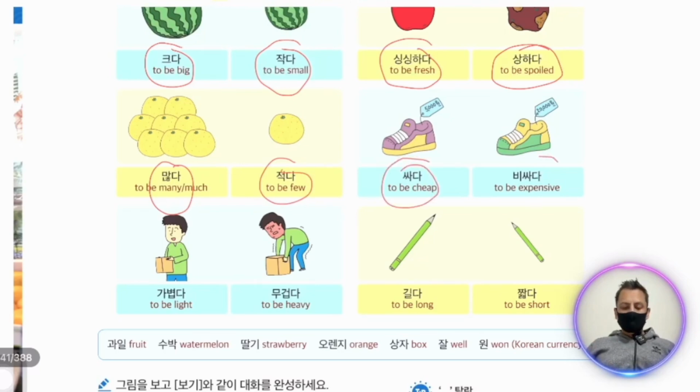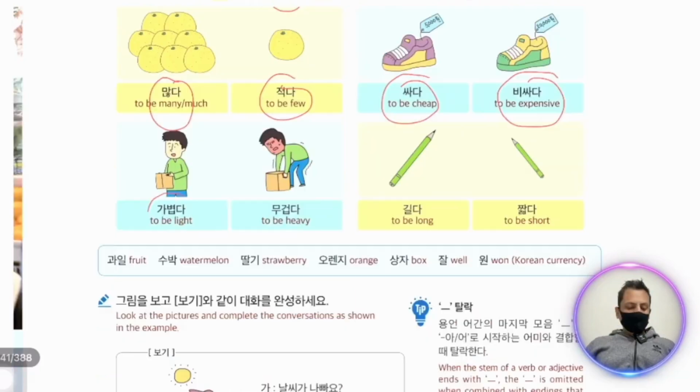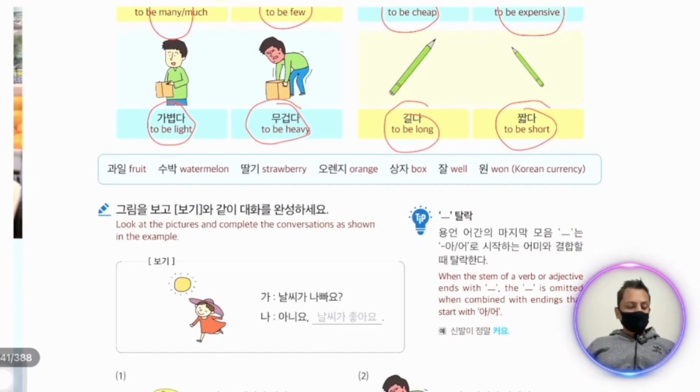Sada is cheap and Pisada is expensive. Khabyopda is light in weight and Mugopda is heavy. Khilda is long and Chadda is short. Now there are also some important vocabulary words. Quail is fruit. Subak is watermelon. Talgi is strawberry. Orange. Sangja, box. Chal is better. Won is the name of Korean currency.